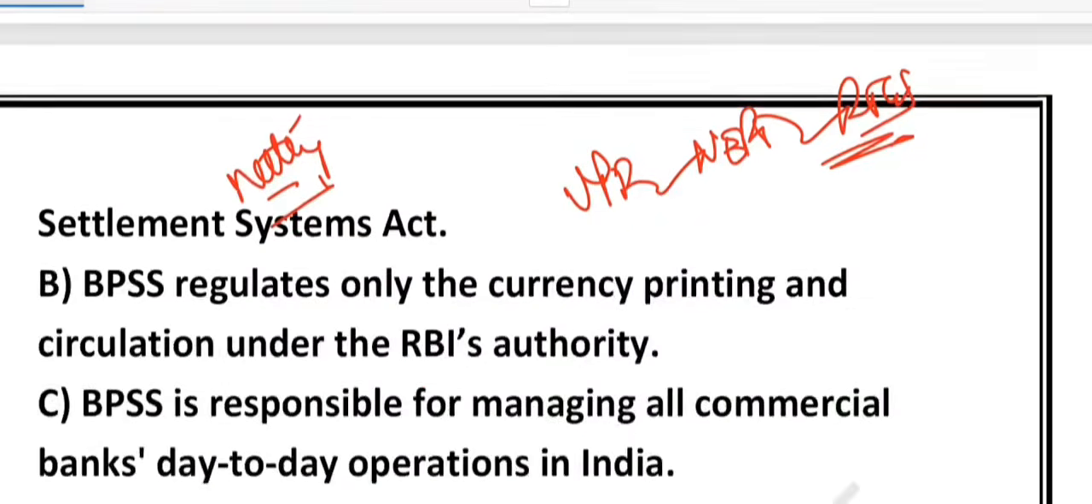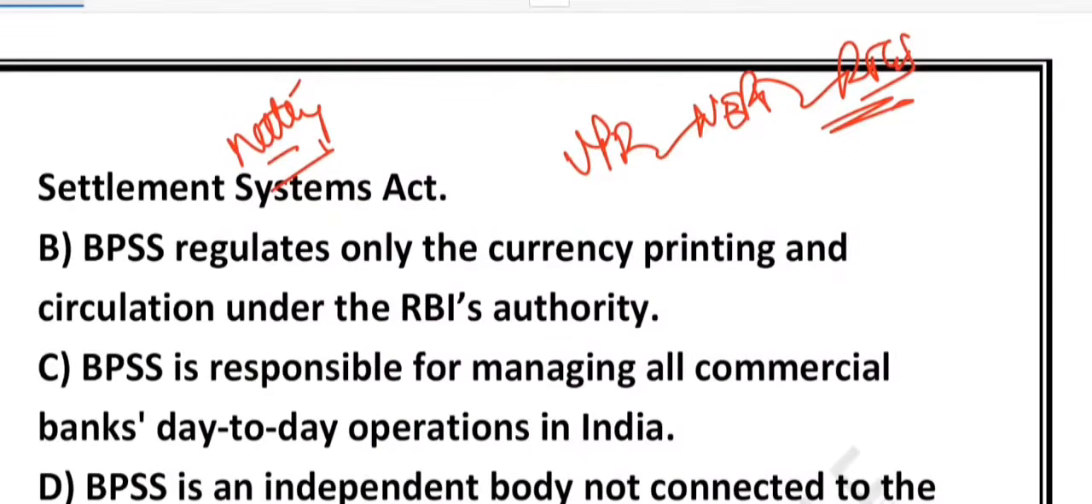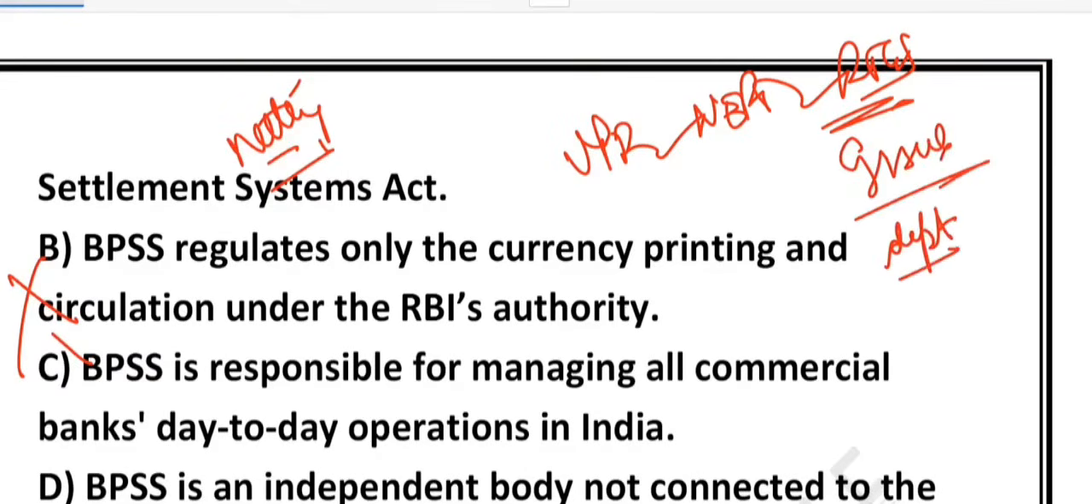What about option B? Option B says it regulates only the currency printing and circulation. This one is incorrect. Why? Because currency printing and circulation is handled directly by the RBI Issue Department. There is a department in the RBI called the Issue Department, which handles currency printing and circulation. But BPSS is all about payment and settlement. What about option C?